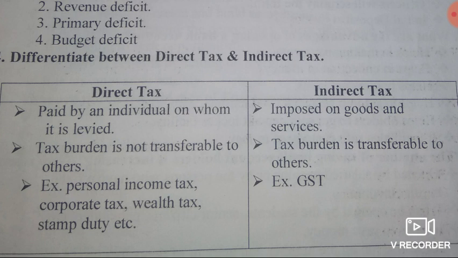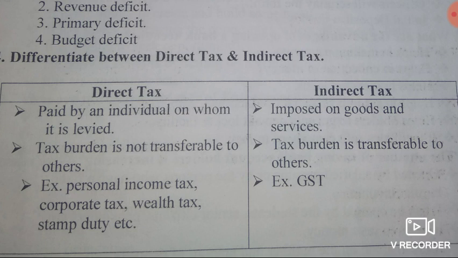In direct tax, see here, it is a payment by an individual on whom it is levied. Second point, the tax burden is not transferable to others. In indirect tax, it is transferable to others. For example, personal income tax, corporate tax, wealth tax, stamp duty, etc.